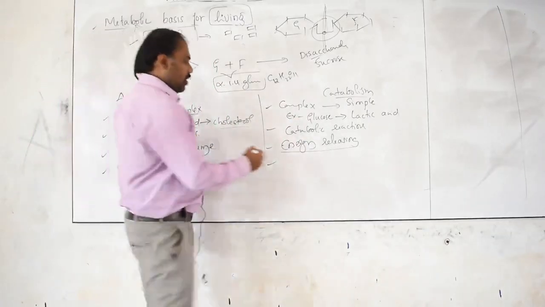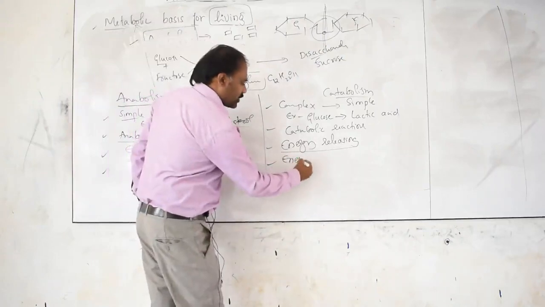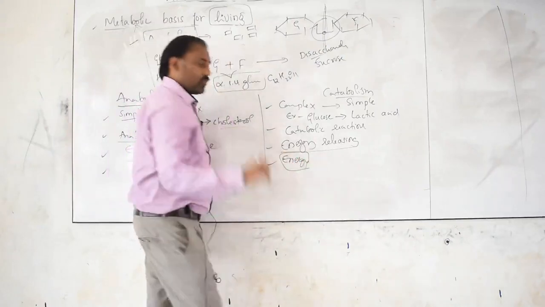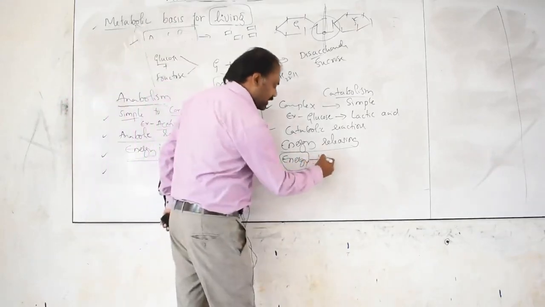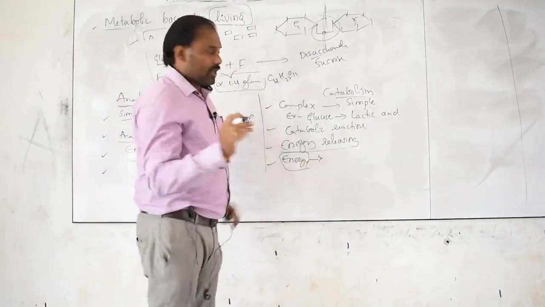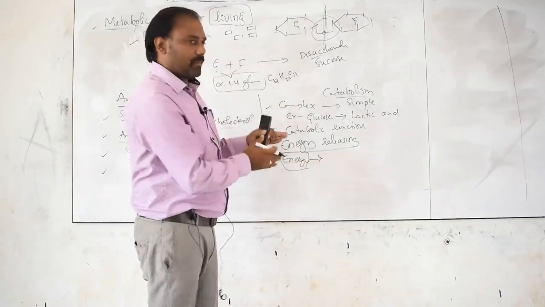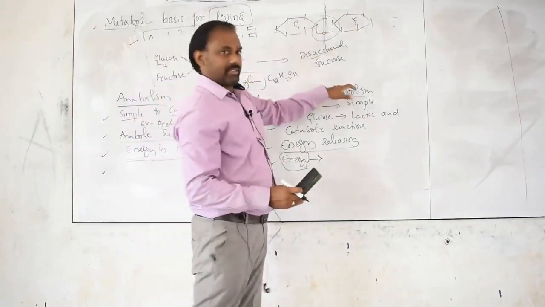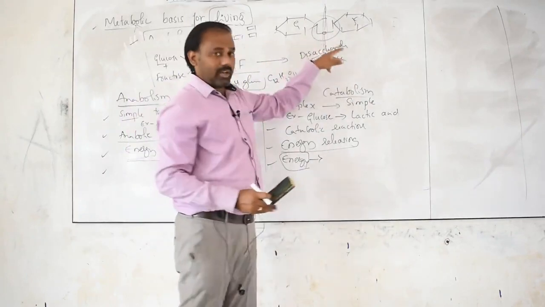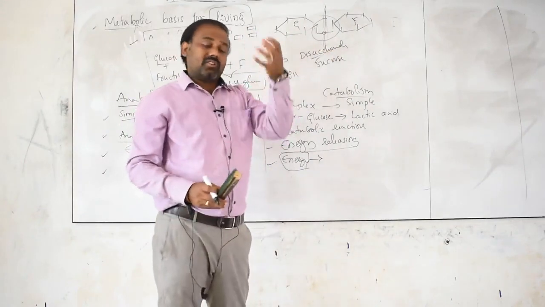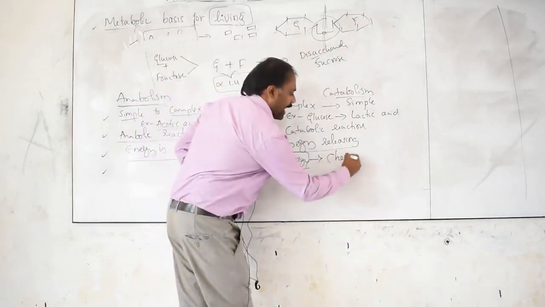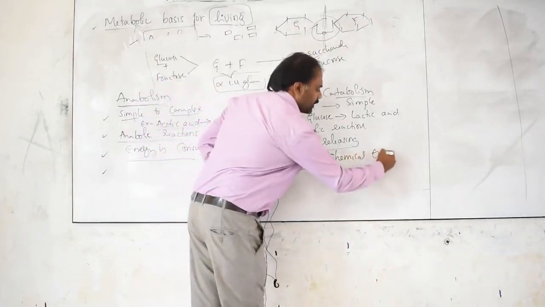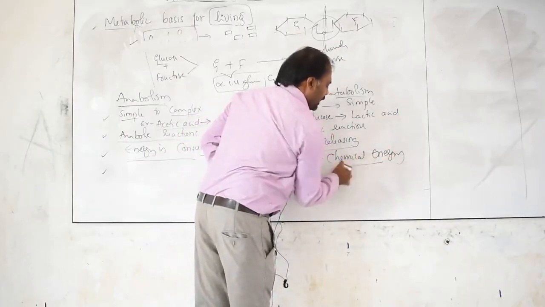During catabolism, whatever the energy is going to liberate, that energy is in the form of, very important word, during catabolism. Right now I told you people, the energy is going to release during breakdown of bond. So that released energy is in the form of chemical energy.